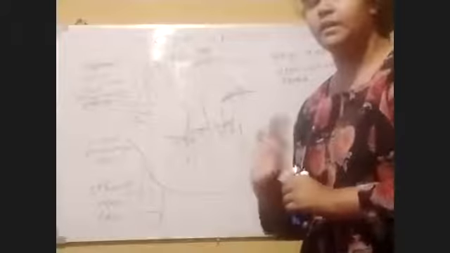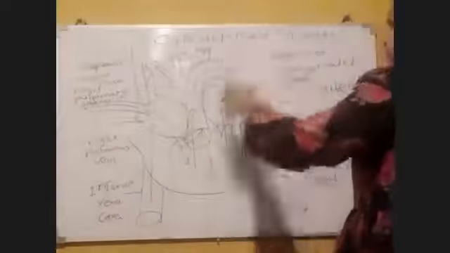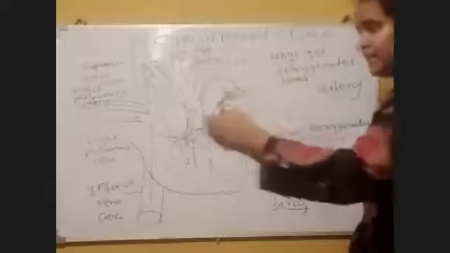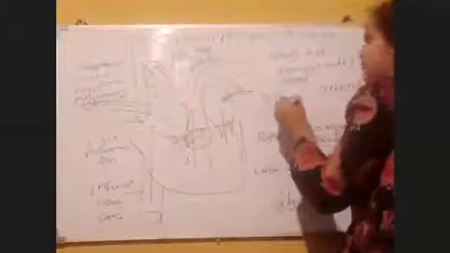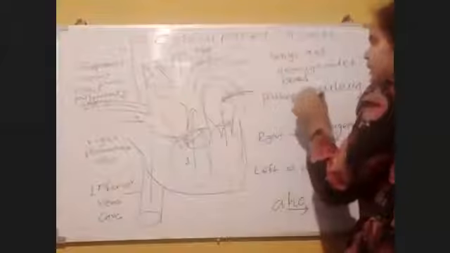The term pulmonary. If deoxygenated blood is going from the heart, that should be an artery. Since it is making connections with lungs, we have to put the special name called pulmonary arteries.